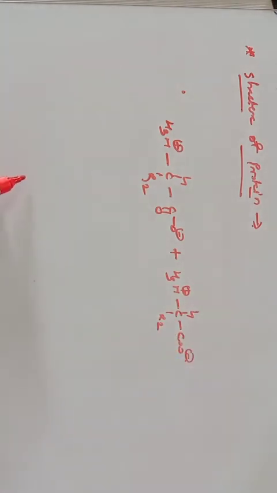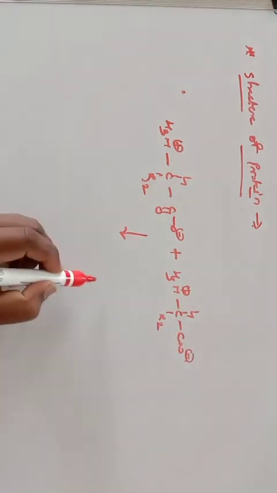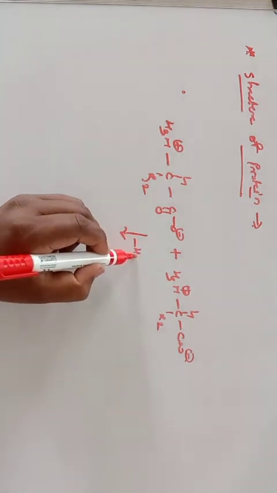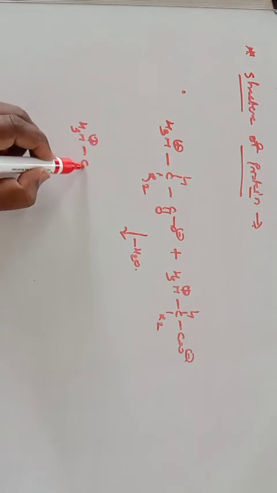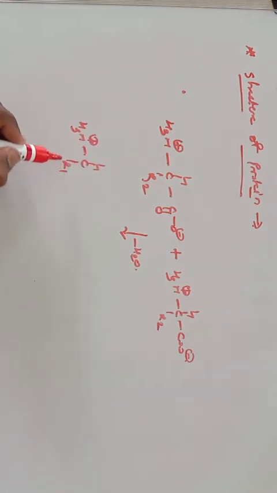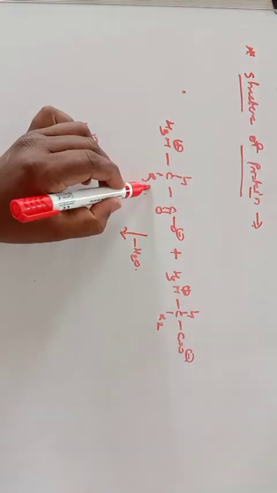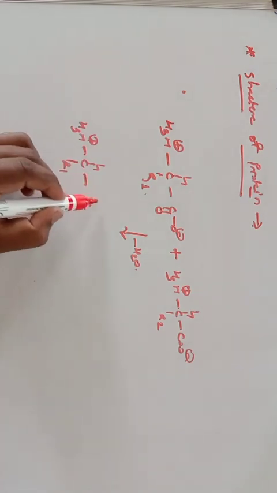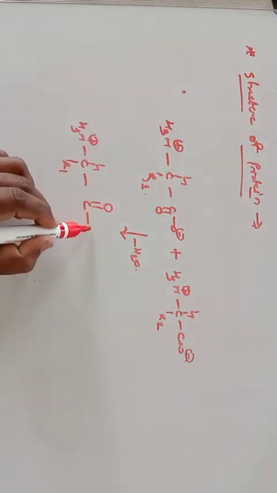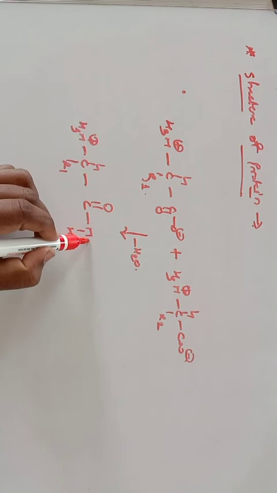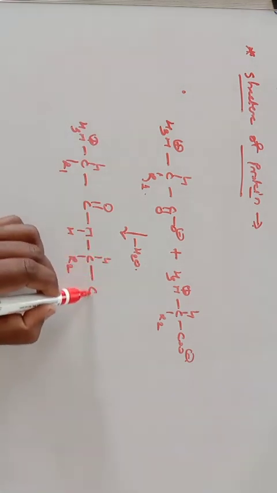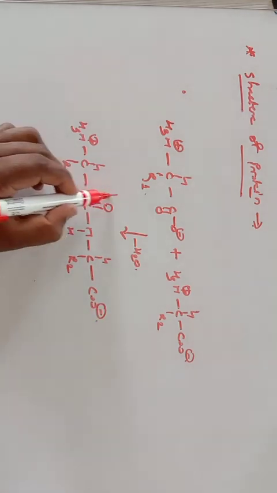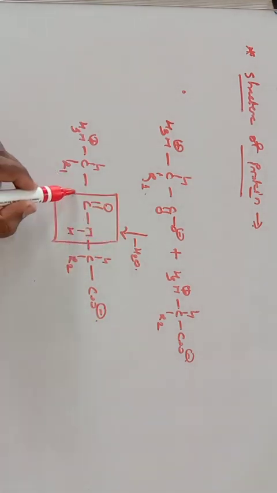When they are joined with elimination of one water molecule, we get NH3 positive, CH, R1, C double bond O, this is our NH, again CH, R2, C double bond O, and this is your peptide bond, that is C double bond O NH.